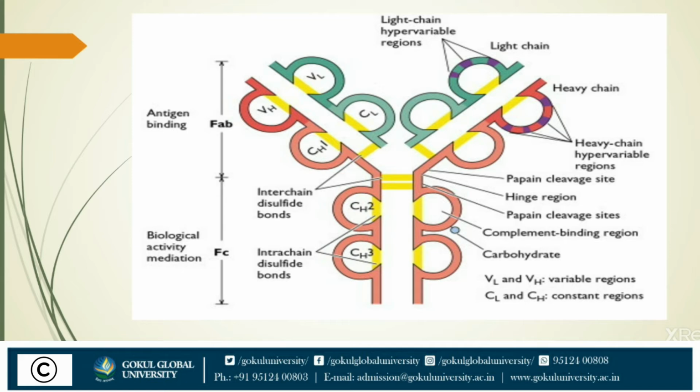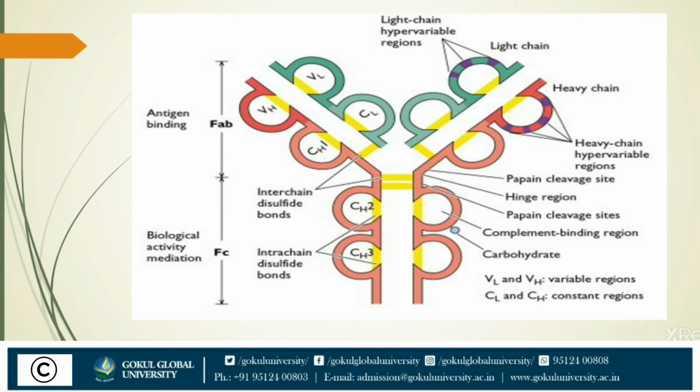The L chains are similar in all classes of immunoglobulins and occur in two groups, kappa and lambda. The antibody molecule may have either kappa, in 60% of immunoglobulin molecules, or lambda, in 30% of immunoglobulin molecules.